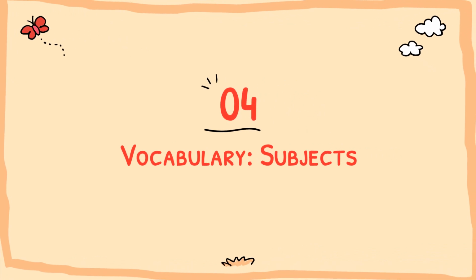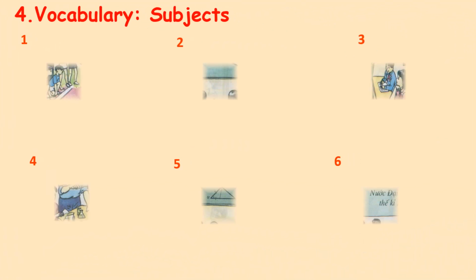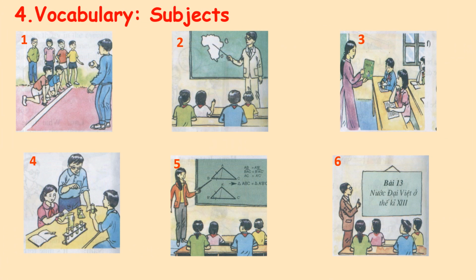Now, we move on to part 4, vocabulary about subjects. Okay, look at the picture. We have 6 pictures. Can you tell me what subject it is? Number 1. Very good. It's physical education. Number 2 is geography.